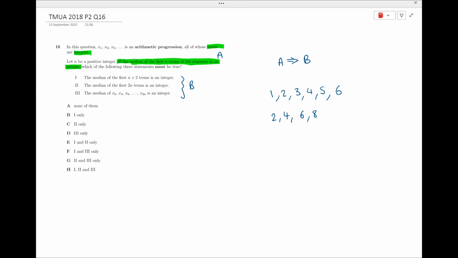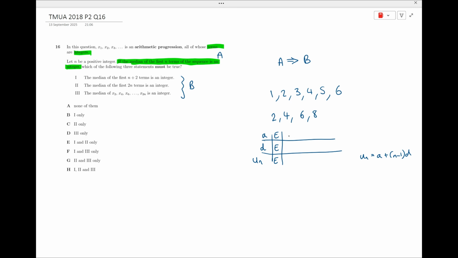Now, we know statement A is true, that the median of the first n terms is an integer. So let's do a little table here. Our first term is a, and we've got a common difference d, and then we've got u_n, and we know that u_n equals a plus (n minus 1)d. If the first term's even and the difference is even, then u_n will always be even.